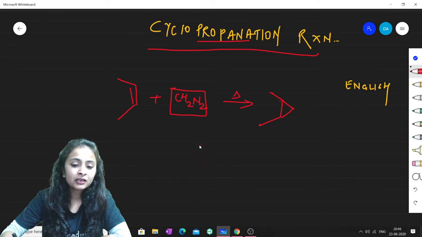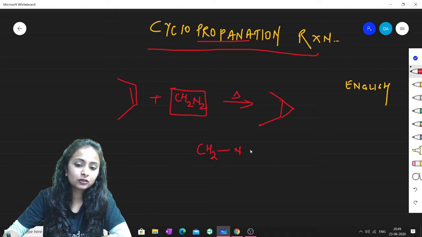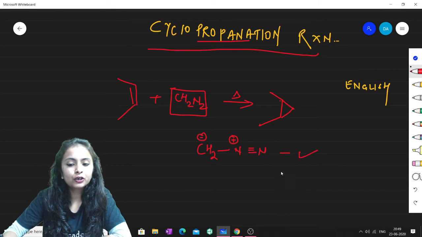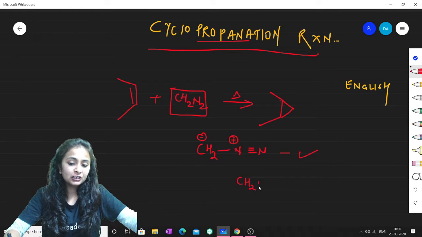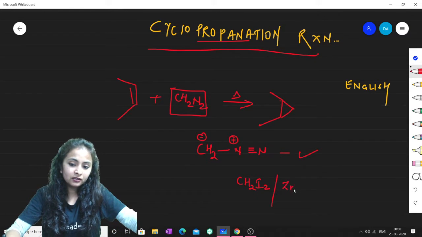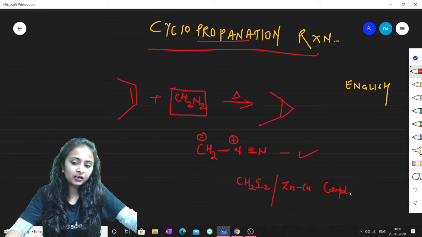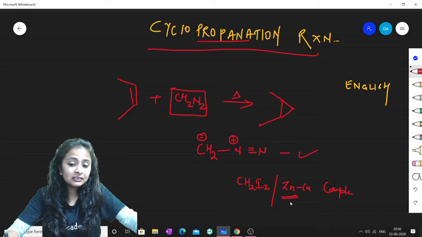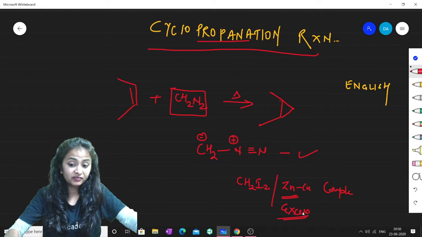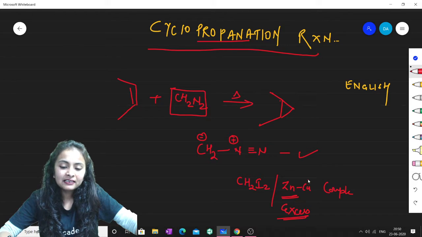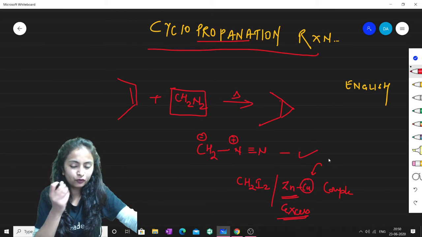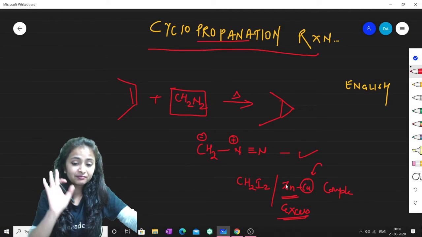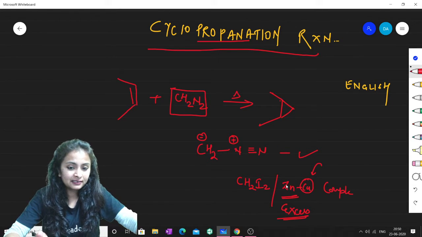diazomethane, this is diazomethane, is quite explosive. Since it is explosive, we usually don't use it. So what we do is use the alternative of this, that is CH2I2, diiodomethane, along with the zinc-copper couple. Zinc is taken in excess. Zinc is the main ingredient for this reaction, and copper is taken only in a catalytic amount, a very minute amount, while zinc is the main compound which is to be taken in excess.